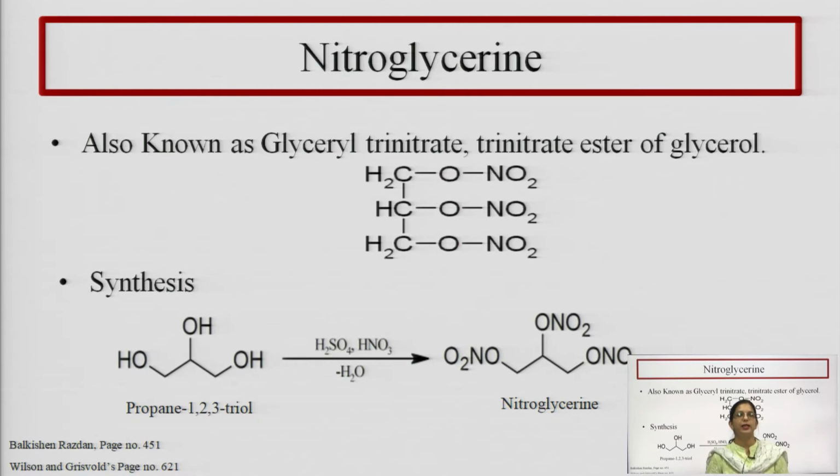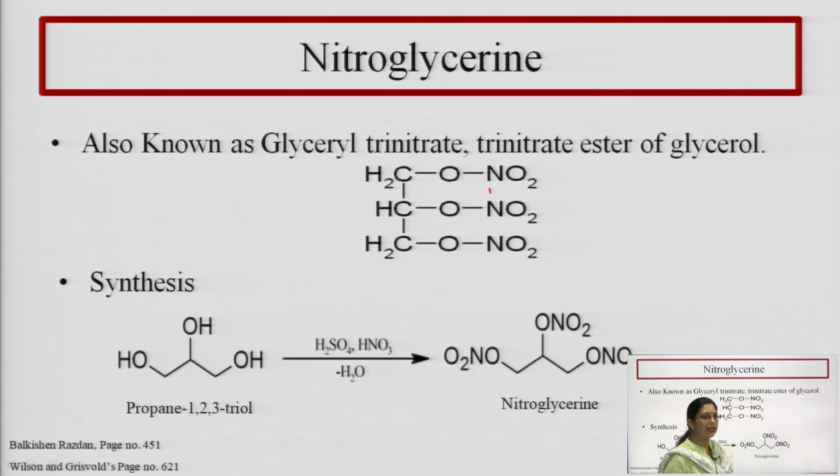Here nitroglycerine is also known as glyceryl trinitrate. This glyceryl trinitrate is the trinitrate ester of glycerol. What is the structure of glycerol? If I replace this NO2 nitro group with a hydrogen atom, the formula will become CH2OH, CH2OH and CH2OH. So, this was the glycerol, and when all the hydrogen atoms of the glycerol get nitrated, converted into the nitro group, then it is known as the trinitrate ester of glycerol.